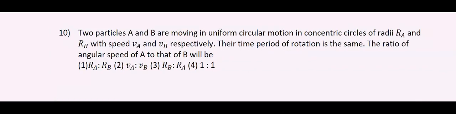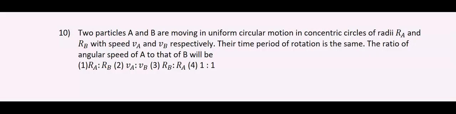Two particles A and B are moving in uniform circular motion in concentric circles of radii RA and RB with speeds VA and VB respectively. Their time period of rotation is the same. The ratio of angular speed of A to that of B will be?